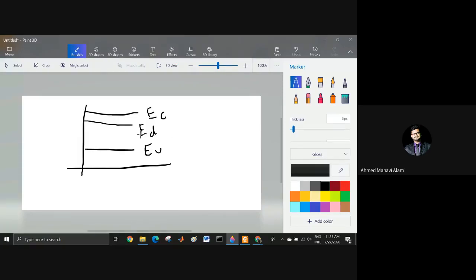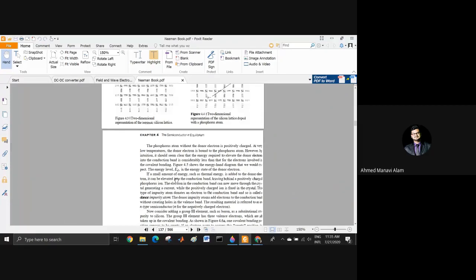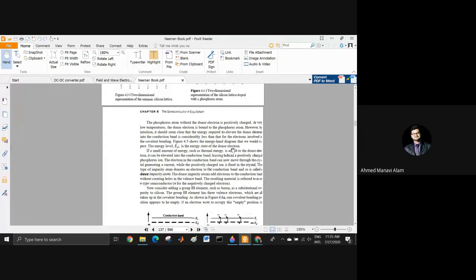That is what I've seen here, that the energy level of the donor electron is less than the conduction band, because electrons can jump here very easily, and it has to be less than the conduction band because it is loosely going from one place to another. And we're finding it from intuition, not any value.